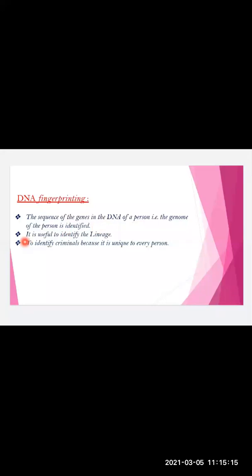Okay, it is useful to identify the lineage, to identify criminals because it is unique to every person. You all must have seen the criminal serials. People are taking fingerprints. People are taking retina. Okay, why? Because each and every person is having its own thumb impression, own fingerprints, and also the retina color is also different for each and every one of us. So DNA is very useful to identify the person, okay, whether it is criminal or whether it is normal human being.